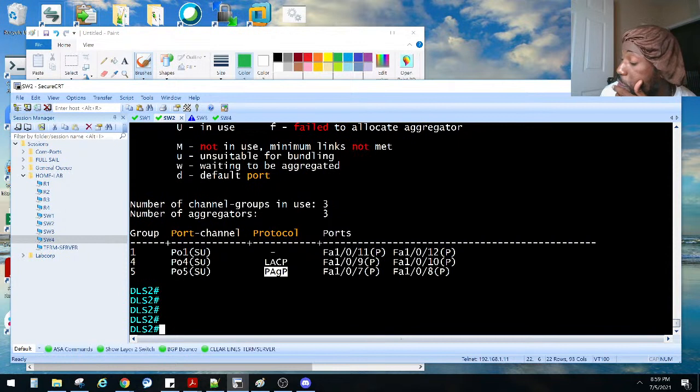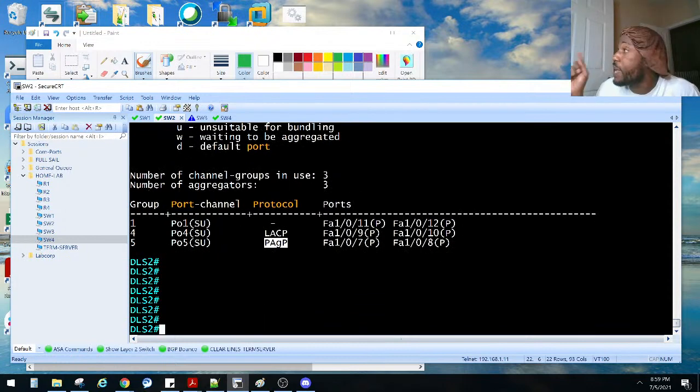What else could we also do? There's another way to do this. I like to shut it down, but that's obviously not going to prevent it from happening. If you don't know what you're doing, you shut it down and go solve the problems, and that's what I did. Before I start building my port channels, I like to make sure the physical interfaces are shut down.